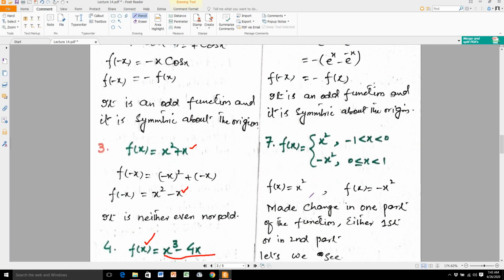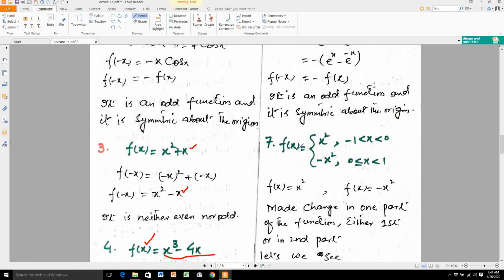Now I move towards the piecewise function: when a piecewise function is given, how can we find its nature? Let's take question number 7. F of x is equal to x square in the interval from minus 1 to 0 and then minus x square from 0 to 1.